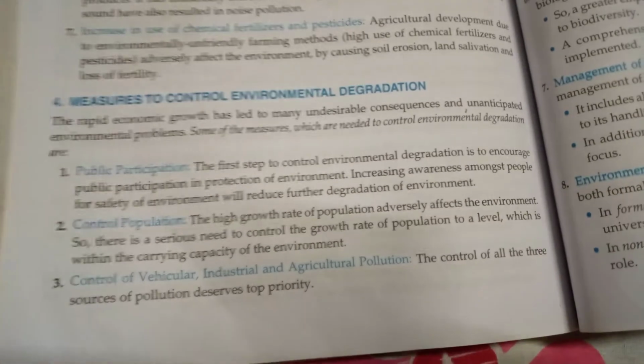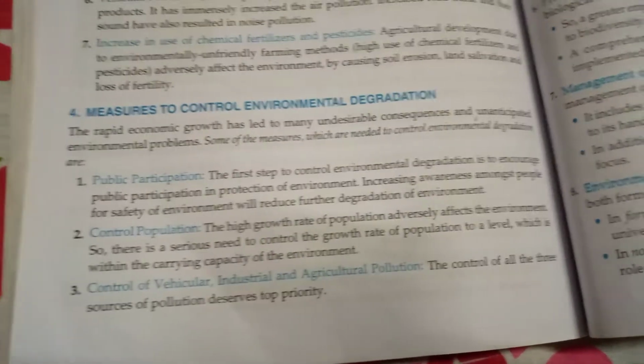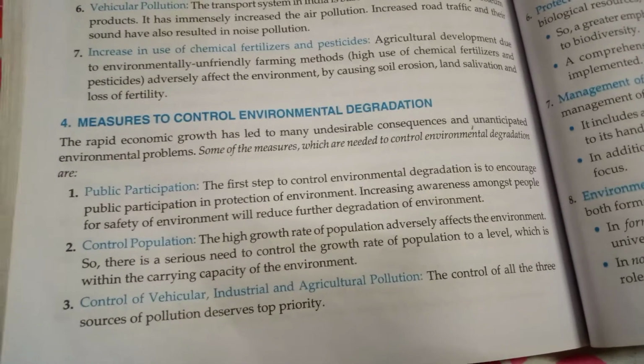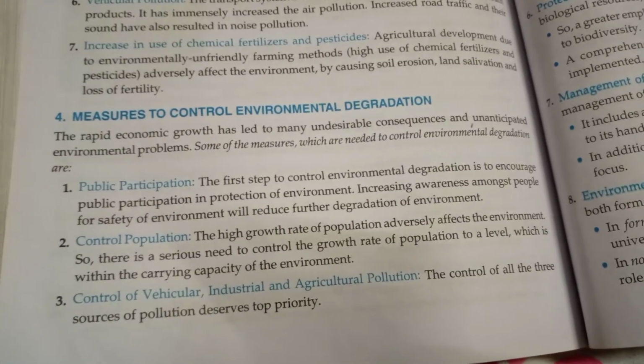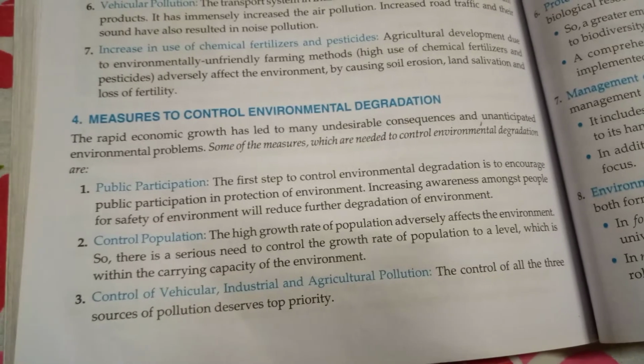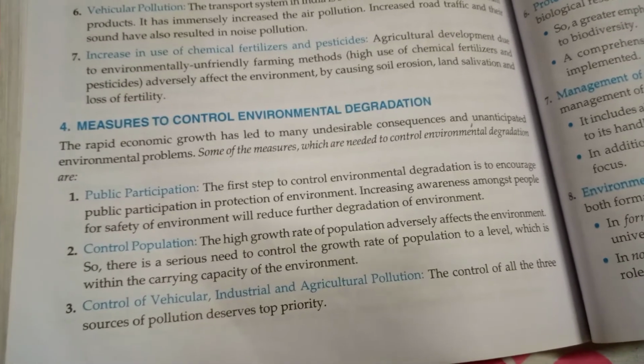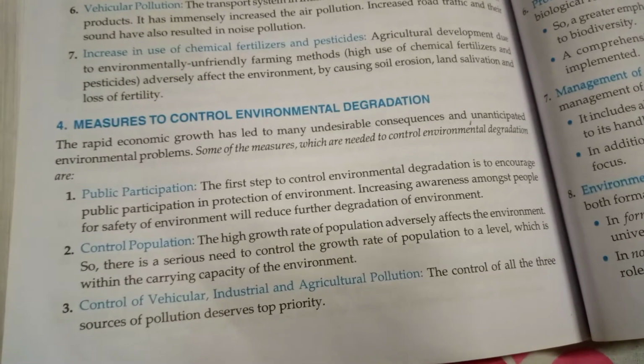Measures to control environmental degradation. First is public participation. The first step to control environmental degradation is to encourage public participation to protect the environment. Increasing the awareness among the people for a safer environment will reduce this degradation.